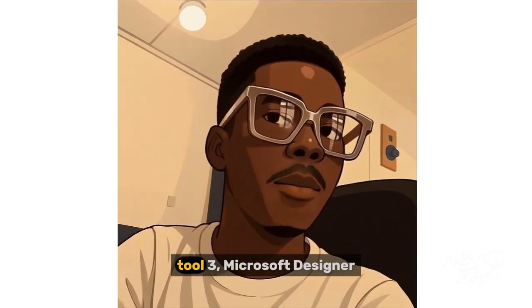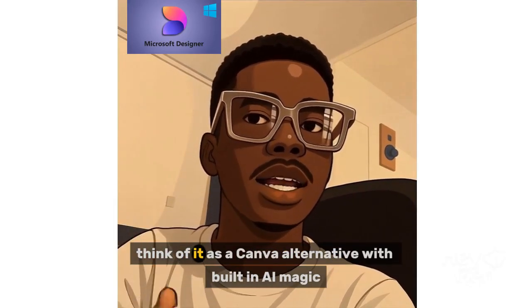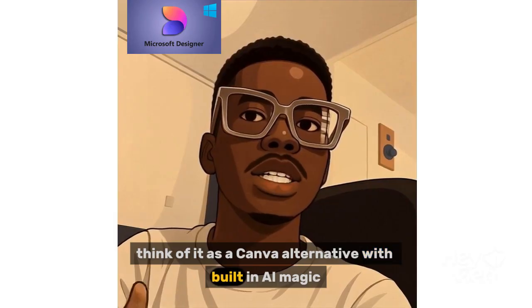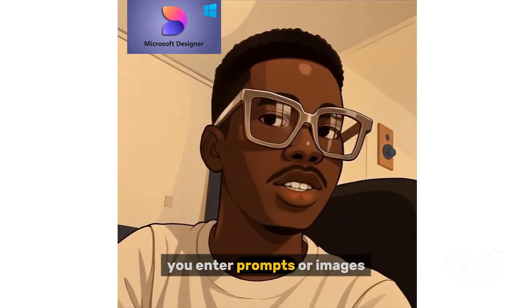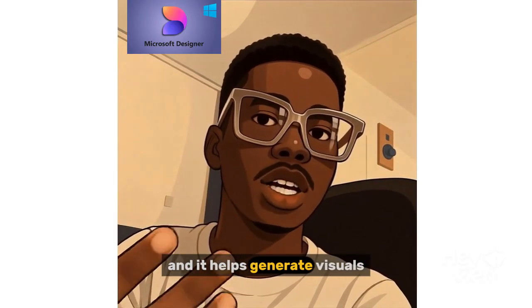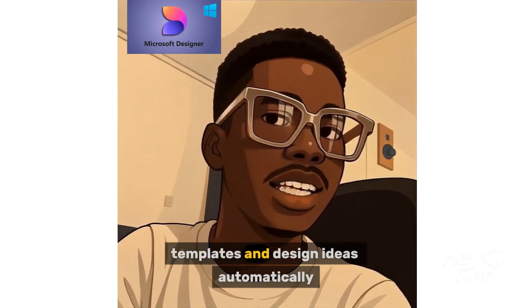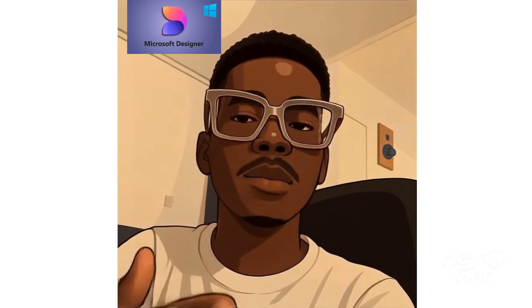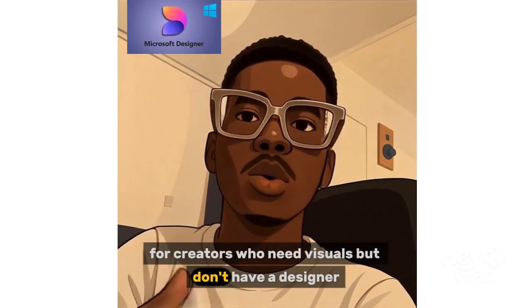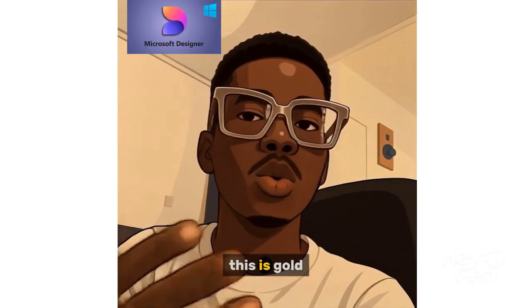Tool 3, Microsoft Designer. Think of it as a Canva alternative with built-in AI magic. You enter prompts or images and it helps generate visuals, templates, and design ideas automatically. For creators who need visuals but don't have a designer, this is gold.